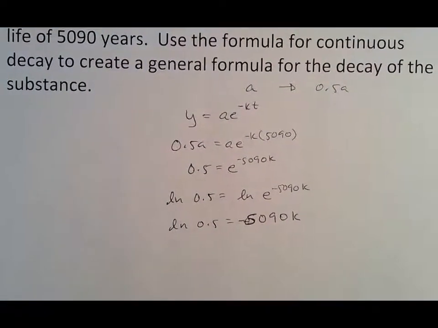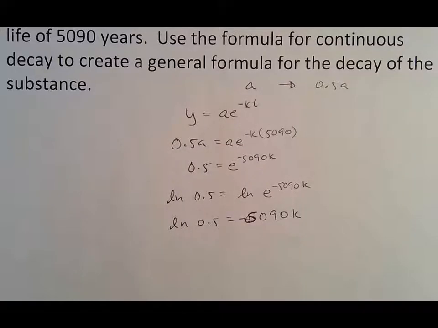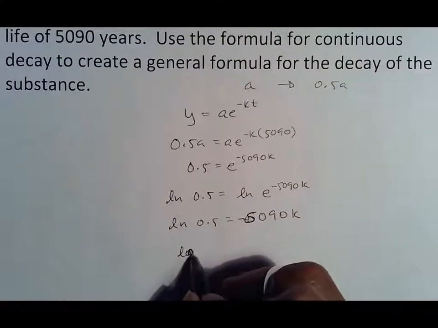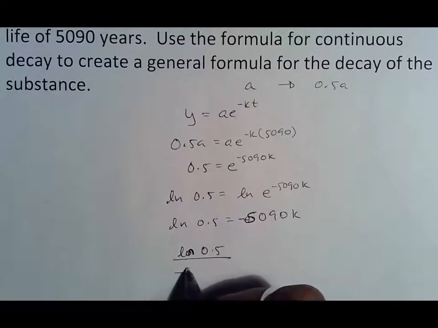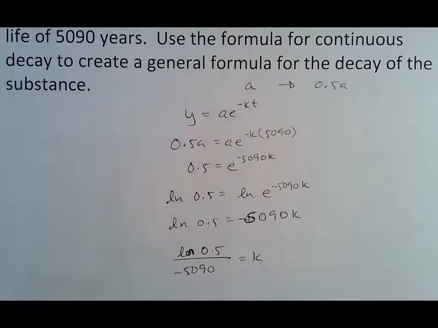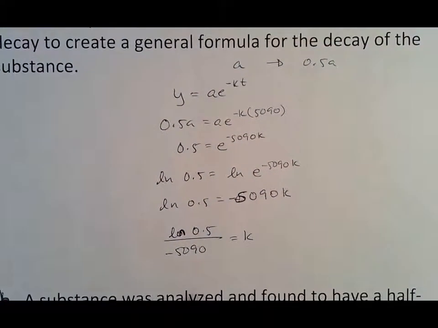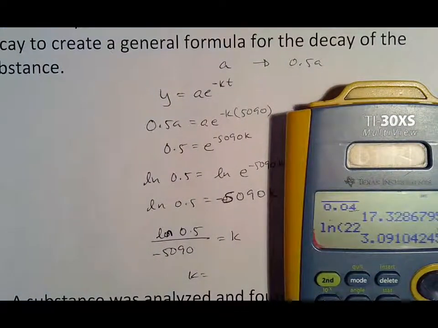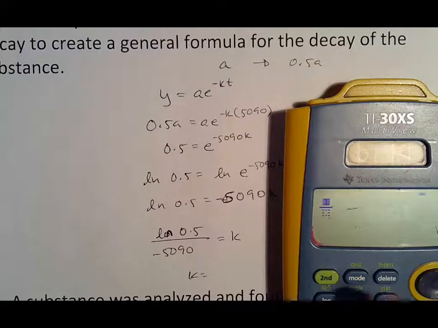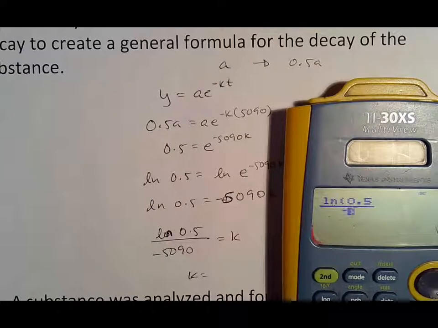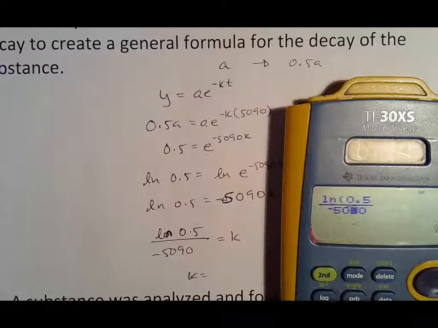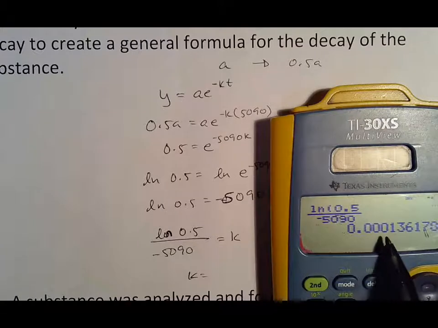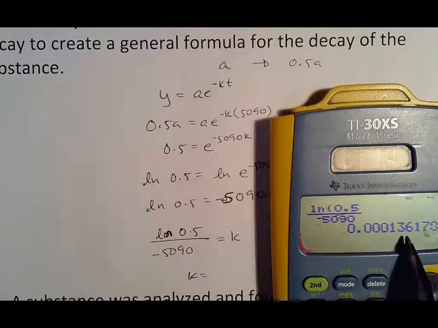The next thing I want to do, because you will be required to show this work on your MathXL, and it should look exactly like this, is I'm going to divide by 5090. So natural log of 0.5 over negative 5090 equals k. Again, that's going to be one of your boxes, and then it's going to have k equals right under that. So now just plug that in. Natural log of 0.5 over negative 5090, and you want to go to 5 spots, so 0.00014.